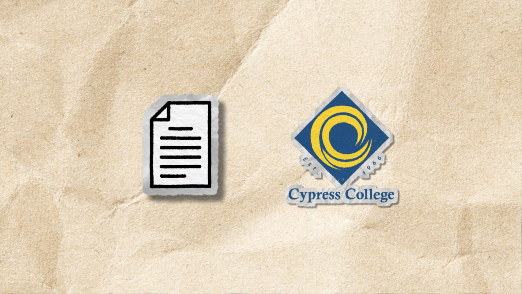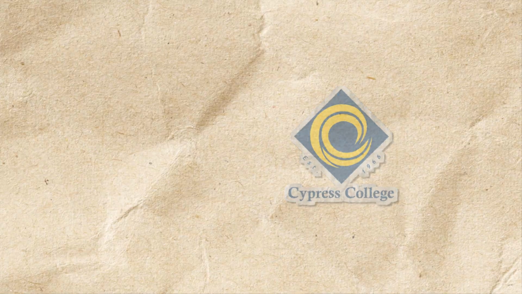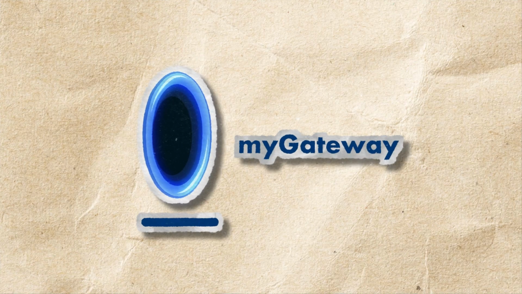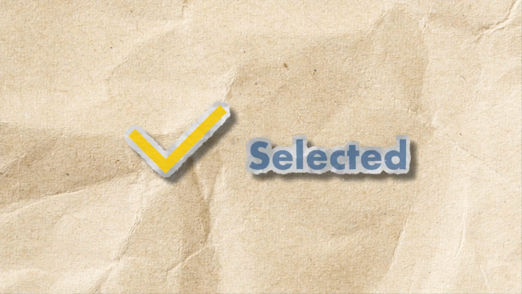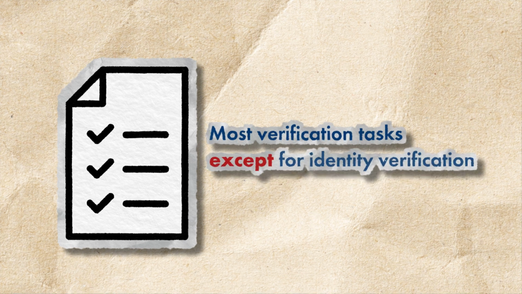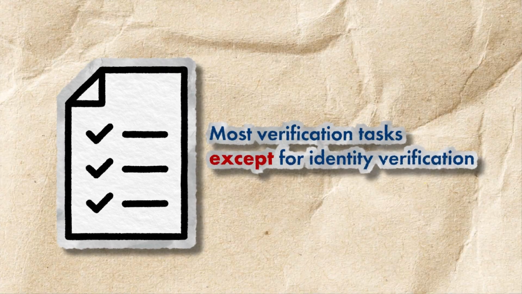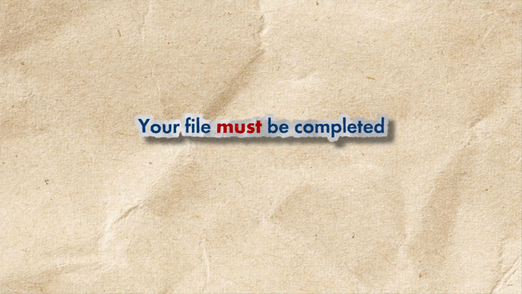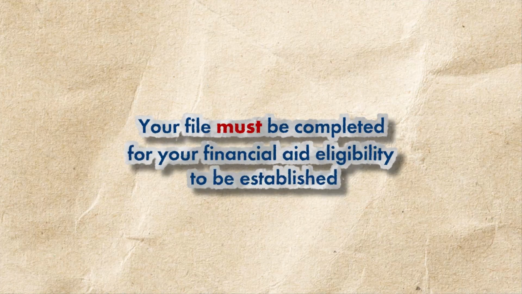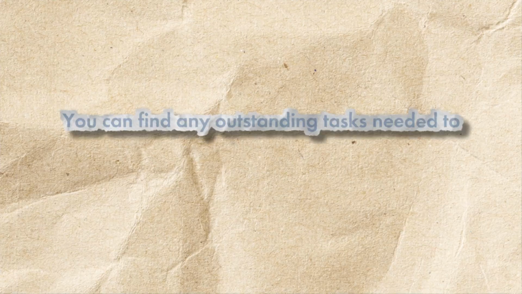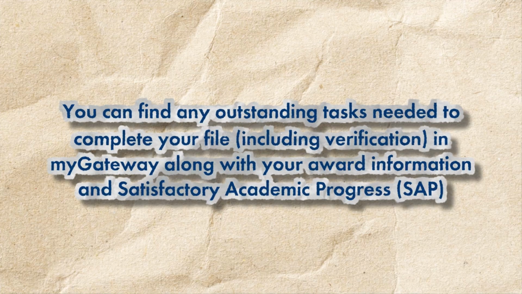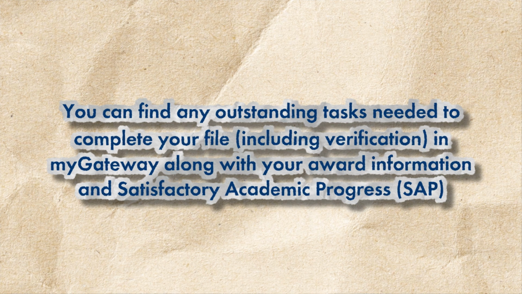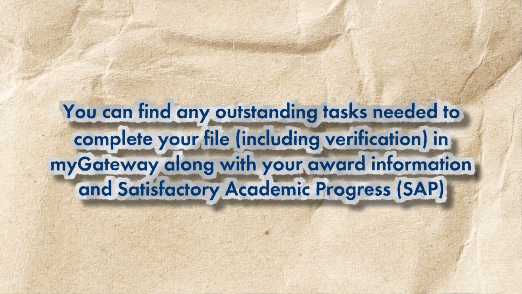Once your financial aid application is received by Cypress College, your info will be added to our student portal, My Gateway. If you are selected for verification, you will need to provide any requested information. Most verification tasks, except for identity verification, can be completed online at the Cypress College Student Forms website. Your file must be completed for your financial aid eligibility to be established. You can find any outstanding tasks needed to complete your file, including verification, in My Gateway, along with your award information and satisfactory academic progress.